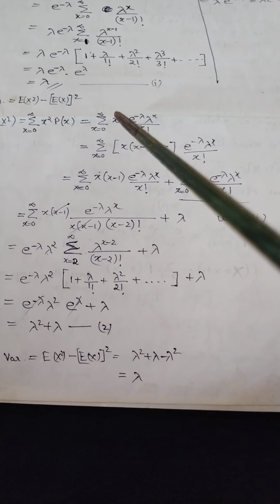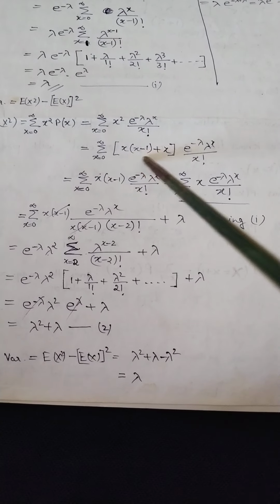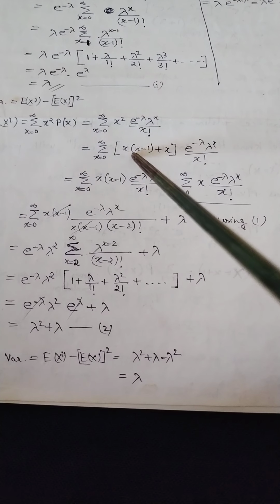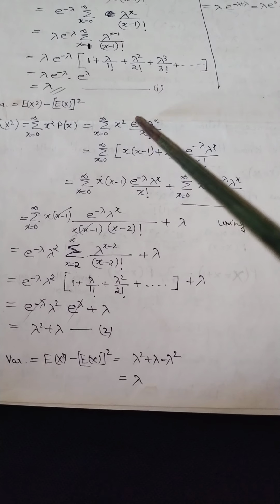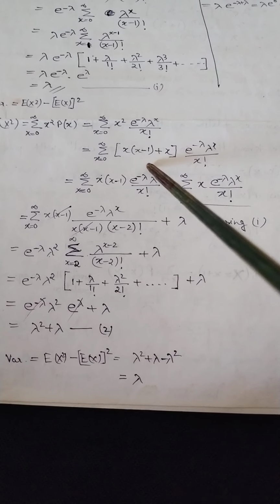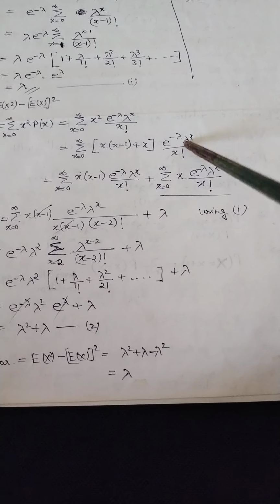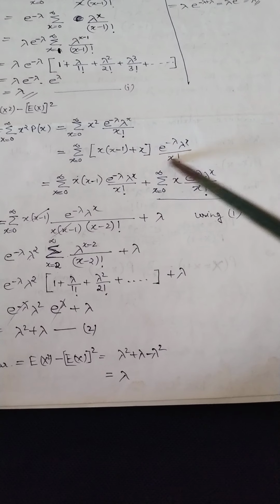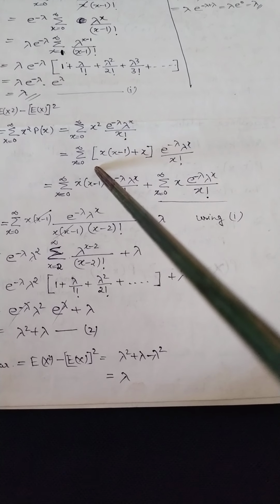So x square can be written in this way: x into x minus 1 plus x, so we add plus x minus x and then take x common, we will get this. This is the Poisson distribution form we have written, only we have expanded this x square in this way.